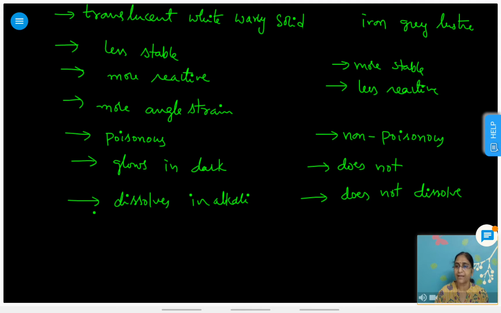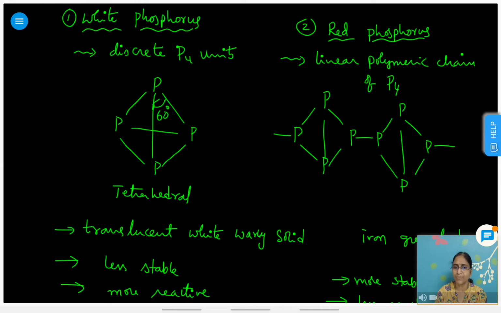So like this, these are the various characteristics or points of differences between white phosphorus and red phosphorus. Lesser the angle, greater is the strain on the molecule. If angle is more, strain is less. As angle decreases, strain increases. So more angle strain, because tetrahedral, and here 2 more bonds are also there, right? But in the next structure, only 1 bond will be broken down. So the number of bonds are less. Instead of internal bond, there is external bond now, right? So because of that, red has less angle strain.